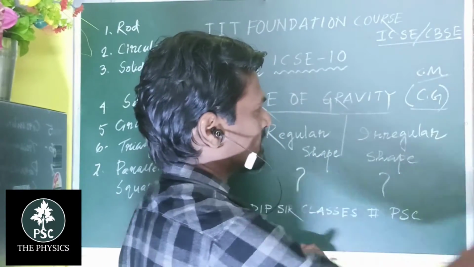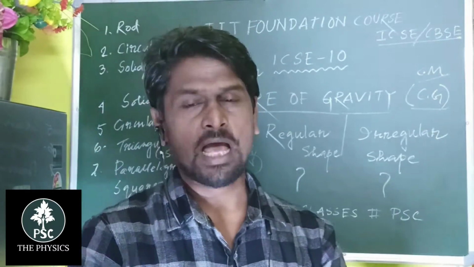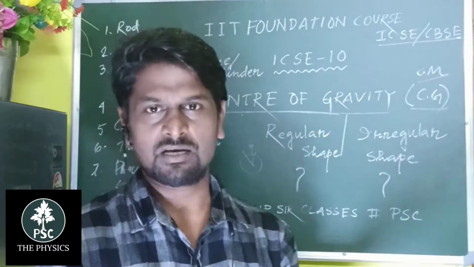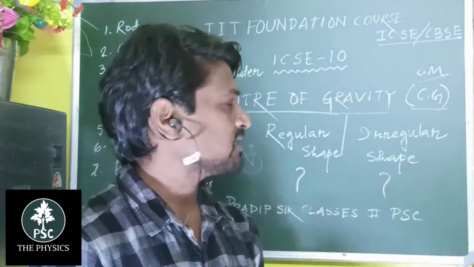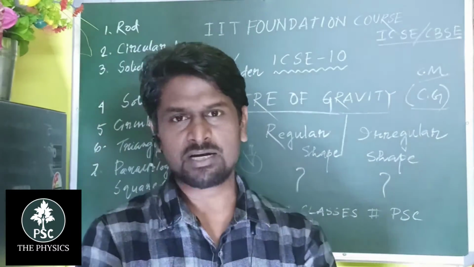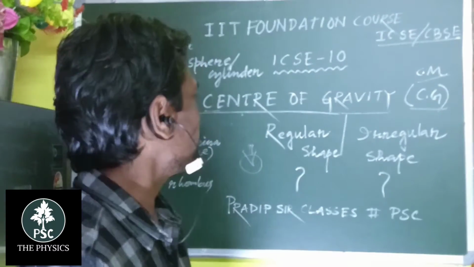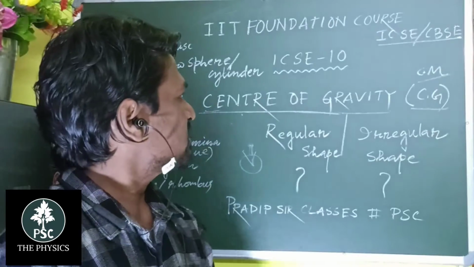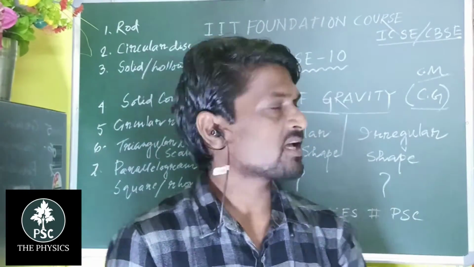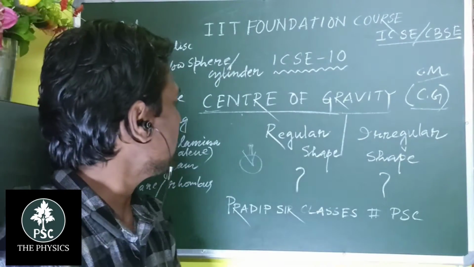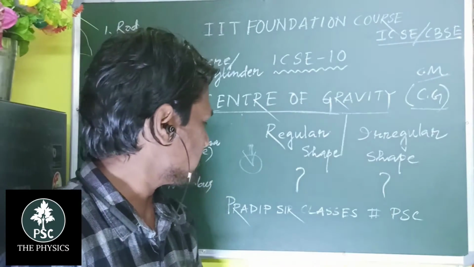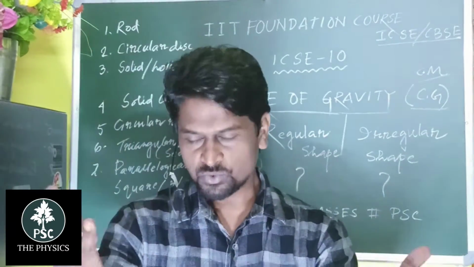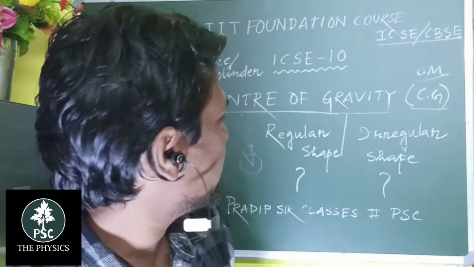it is another chapter. So in this chapter we have to know what is weight, what are moments, and all the concepts are related with CG, center of gravity. So this is ICSE-10, and this is center of gravity of some regular as well as irregular shape. So students, let's start the lecture.